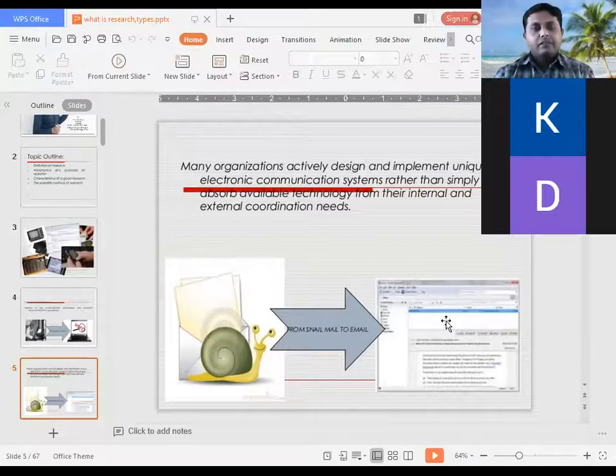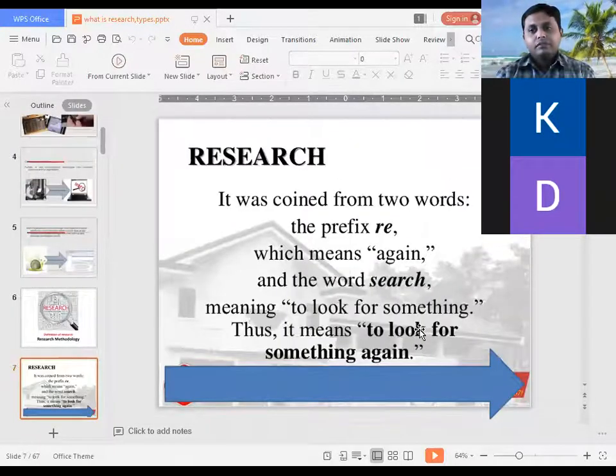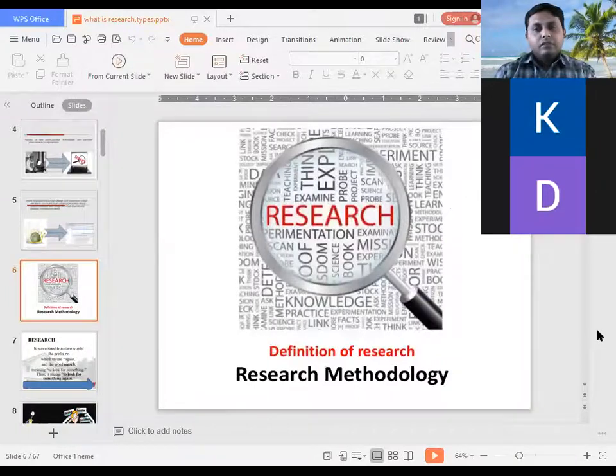So our life is very much influenced by the word research. So let's move towards the word research. The word is made of two morphemes. Re, R-E, is the prefix and search is the main word, that is the root word. So re plus search is equal to research.